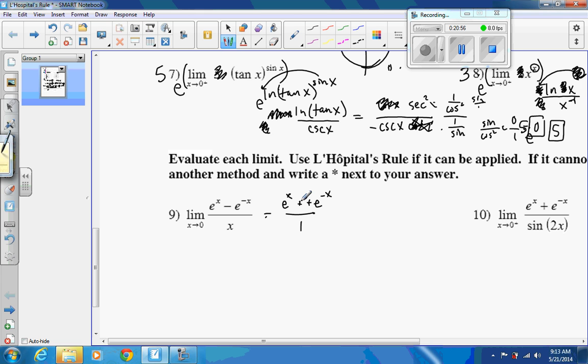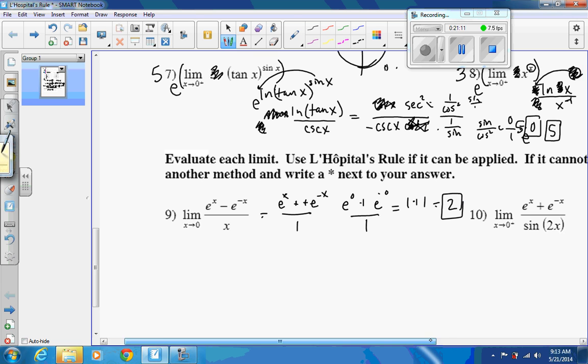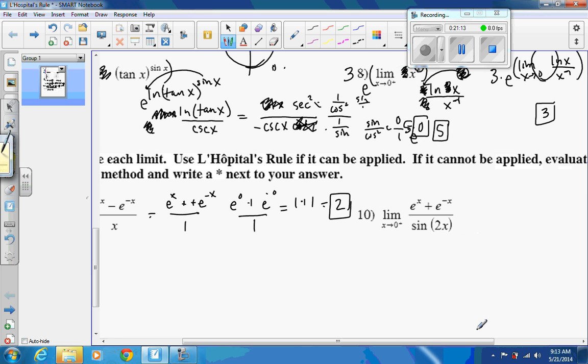We're plugging in 0. What's e to the 0 plus e to the negative 0? E to the 0 is 1, you could put over 1 if you want, plus another e to the 0, which is another 1. Ends up being 2.